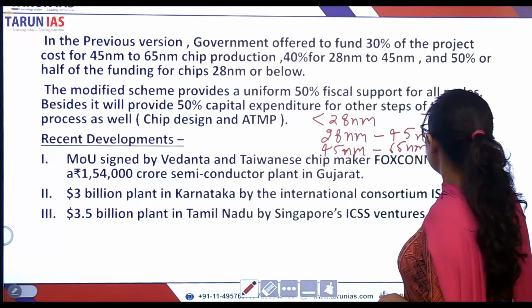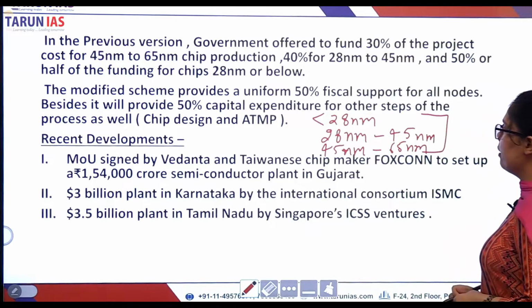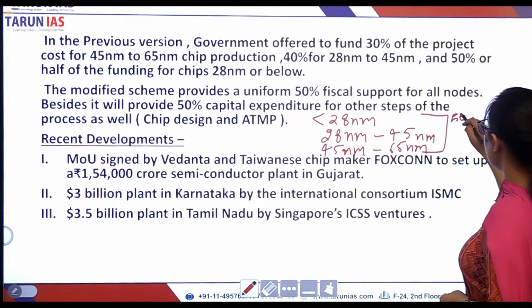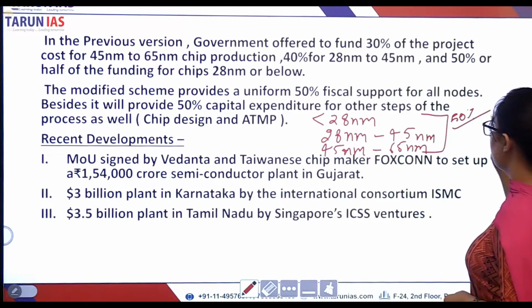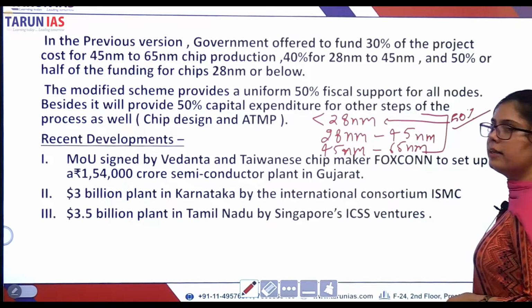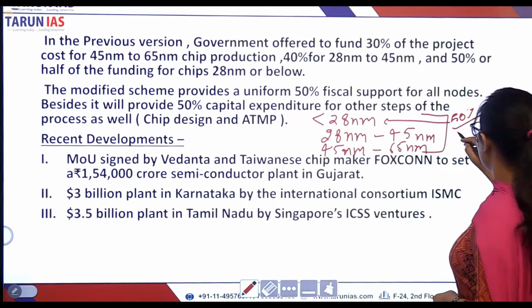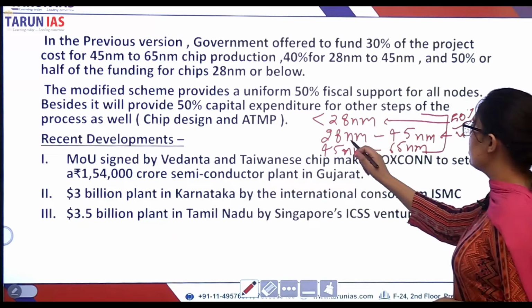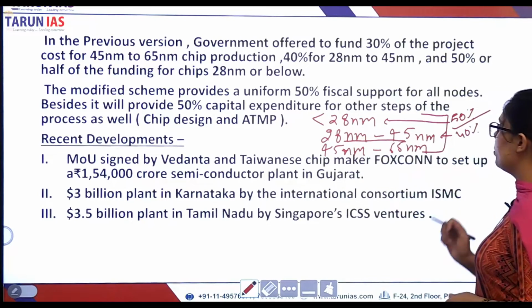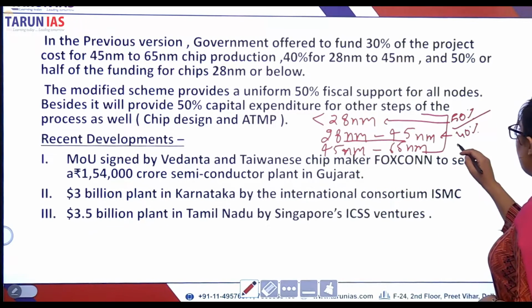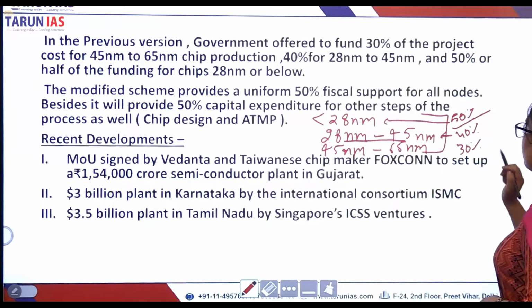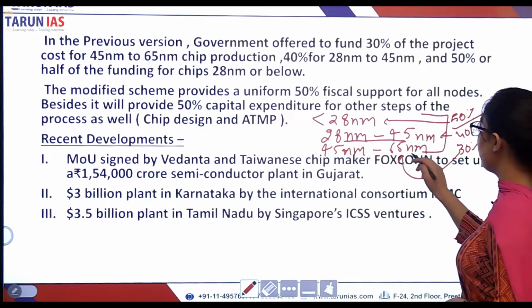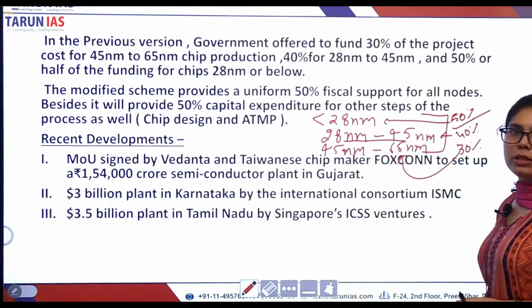So these were the three ranges given by the Indian government. 50% or half of the funding was offered for the 28 nanometer chip. 40% of the incentives were given for the chip between 28 nanometer and 45 nanometer, and 30% of the incentive was given for the 45 nanometer to 65 nanometer chip, right?